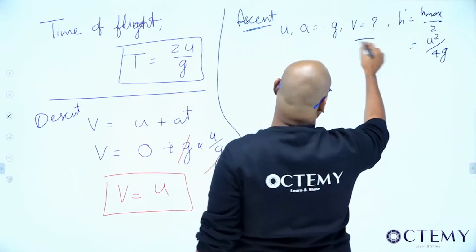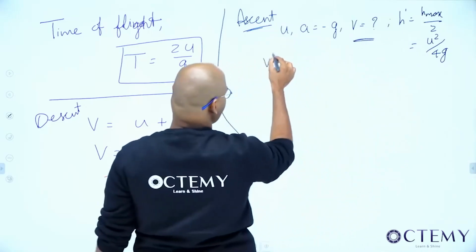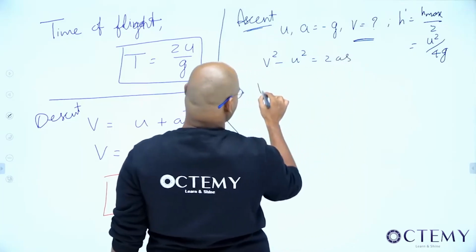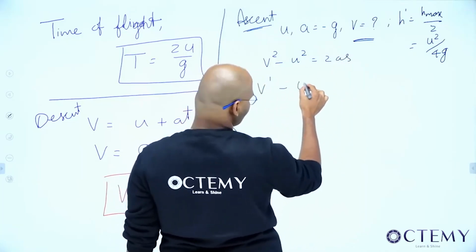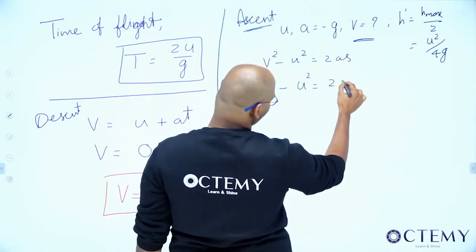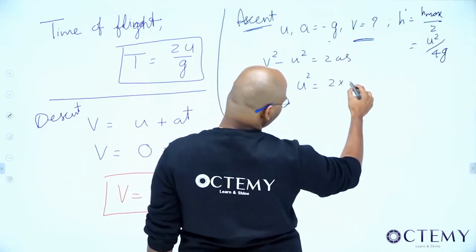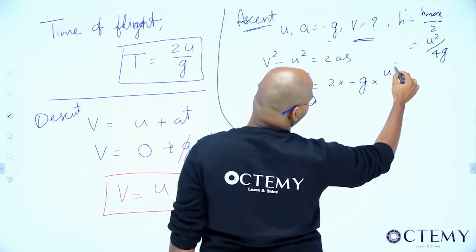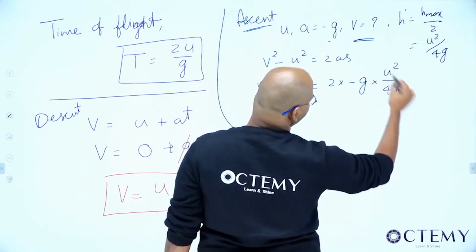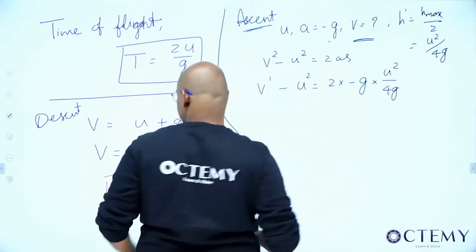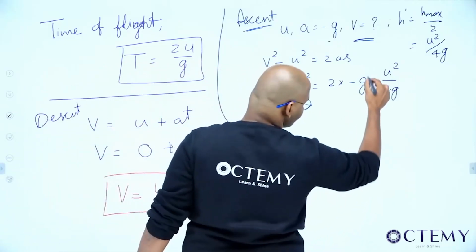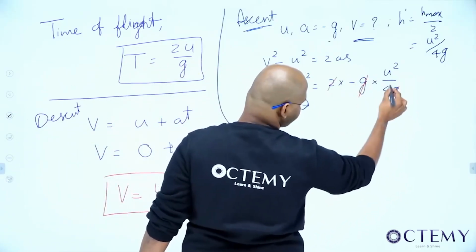Now I want v dash. There is no time given, so what's the best formula? v square minus u square equal to 2as. Final velocity v dash, initial velocity u, acceleration minus g, distance traveled u square by 4g. The g's cancel, 2 ones are 2, 2 twos are 4.